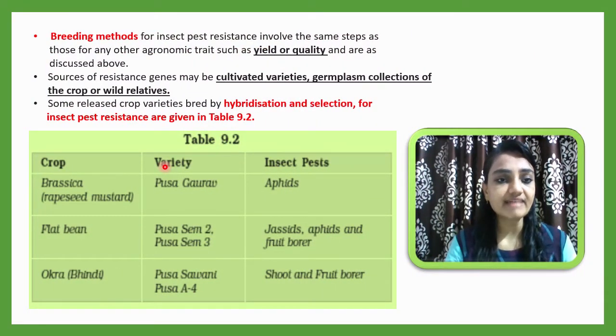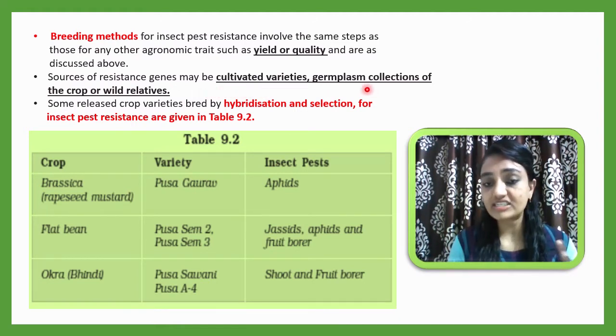So that's why we have to apply breeding methods. Breeding for insect pest resistance involves the same steps as those for the other agronomic traits like high yield and quality of the yield, as discussed above. Means whatever steps we have discussed are the same here also. Sources of resistance genes may be cultivated varieties or germplasm collection. You know very well what germplasm is, a collection of all alleles. That is a germplasm collection of the crop or wild varieties. The sources of resistance genes may be from these.